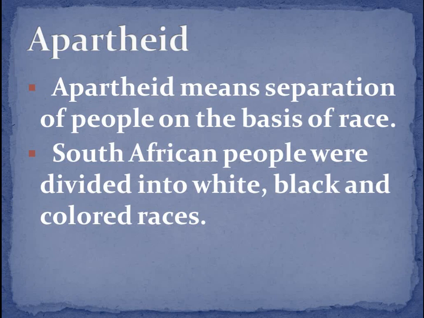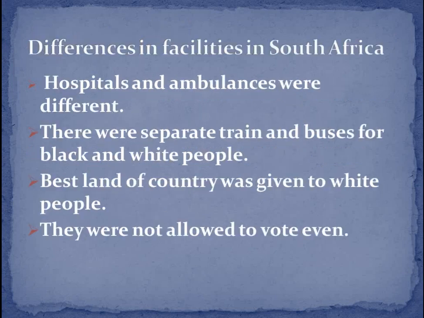South African people, as we talked, included white people who came there to settle, Indians who came as laborers and traders, and black people, the people from South Africa itself. So different races were present there. Then, differences in facilities in South Africa on the basis of color.